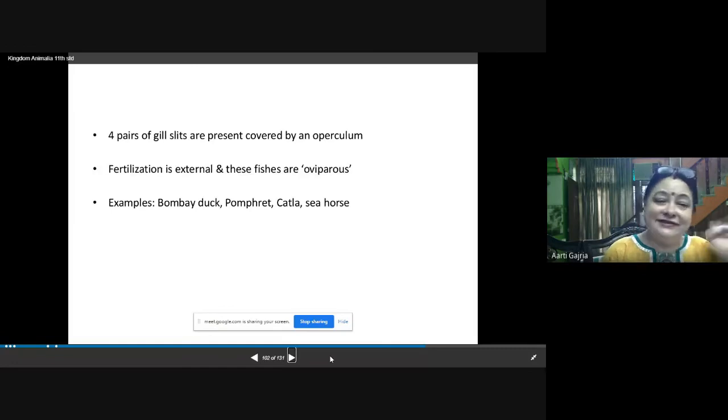In chondrichthyes, the fertilization was internal, and that's why the claspers were needed by the male to hold the female for copulation. Whereas in case of osteichthyes, the fertilization is external. That means the fusion of male and female gamete is taking place outside the body. So it is external fertilization. That's why these fishes are oviparous. And the examples are Bombay duck, pomfret, katla, seahorse. These are the examples of osteichthyes fishes. I'll show you the example.